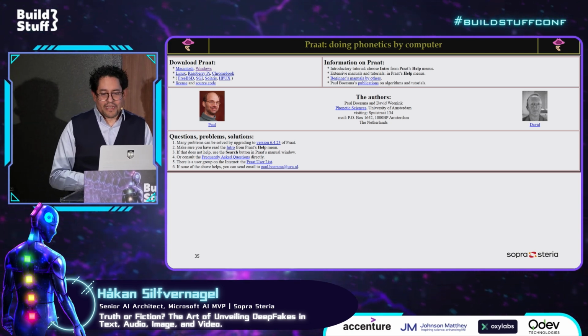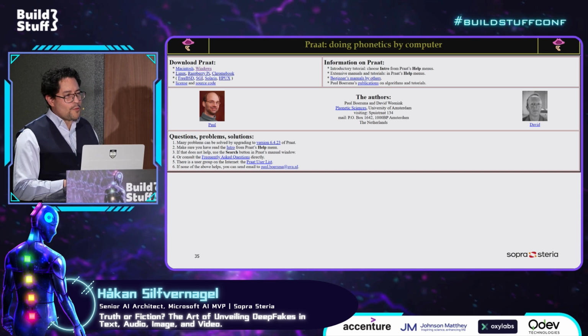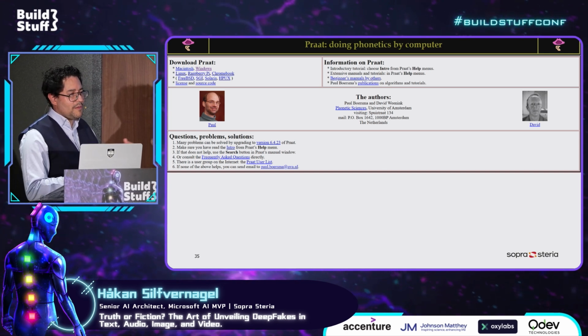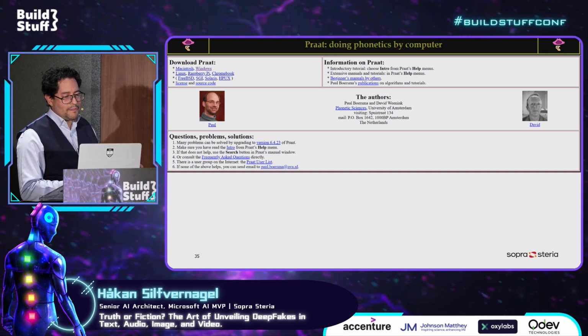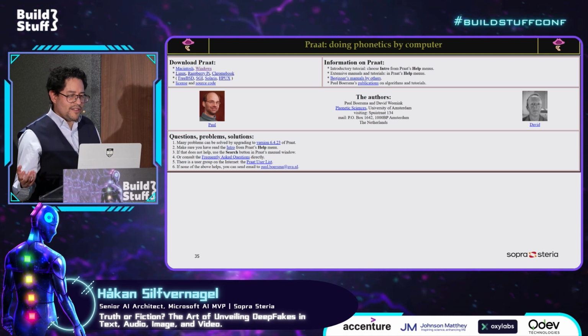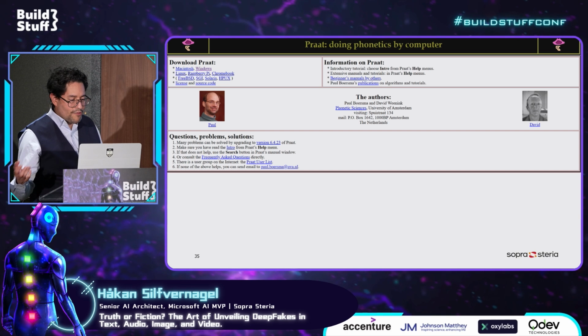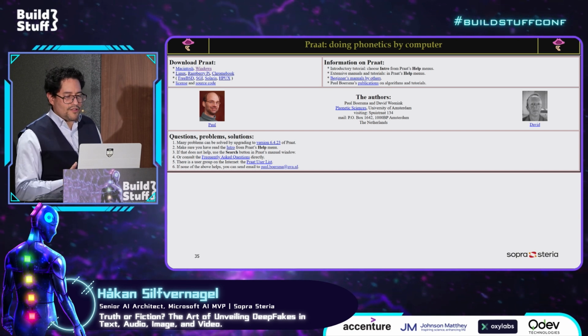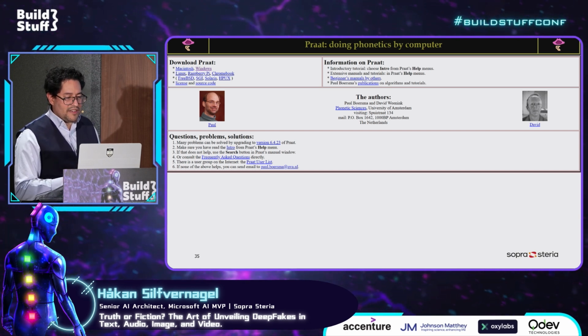But again, it's always like a cat and mouse game here. The bad people are advancing the new AI algorithms, and the researchers are trying to find a way that they can detect this.